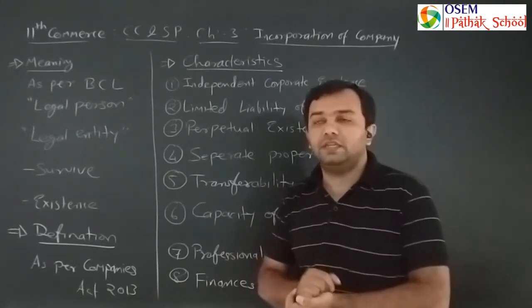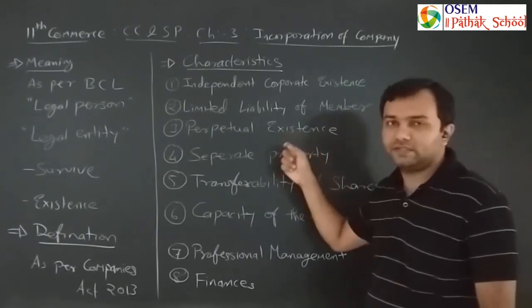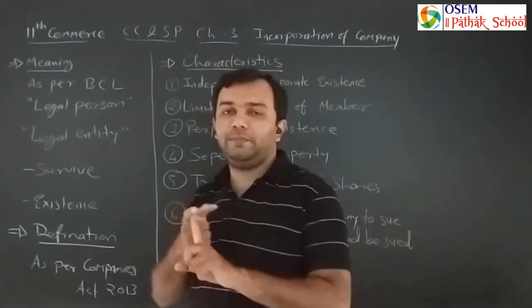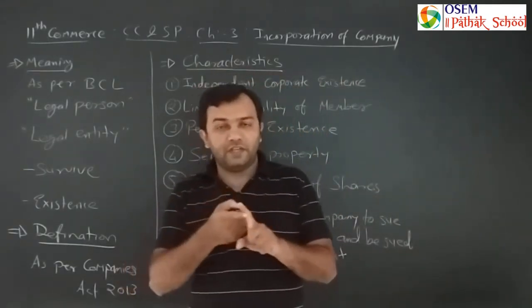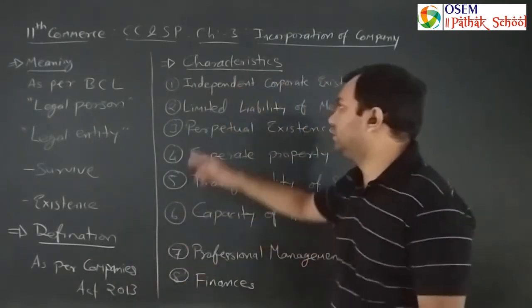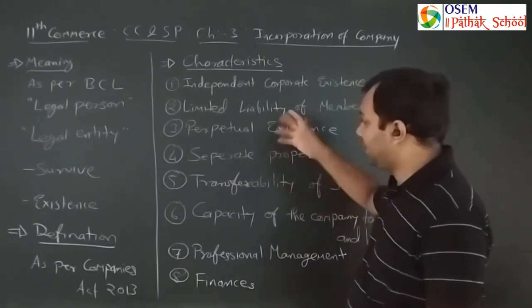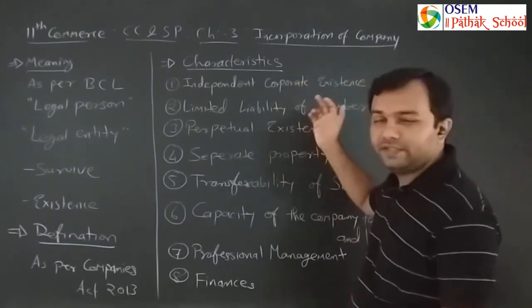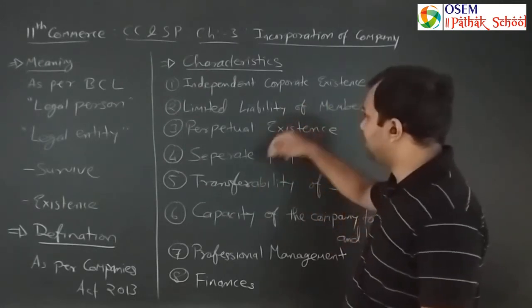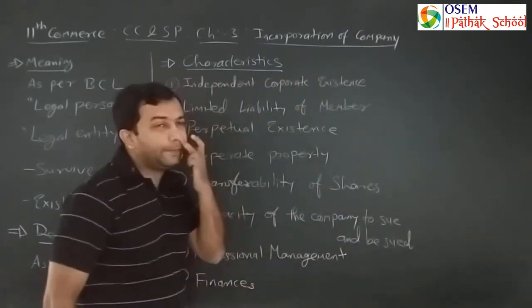The company has perpetual, continuous existence. There is no effect of the death, change or retirement of any person on the existence of the company. So these 3 points: independent corporate existence, perpetual existence and separate property are connected with each other. The next one is the limited liability of the members.